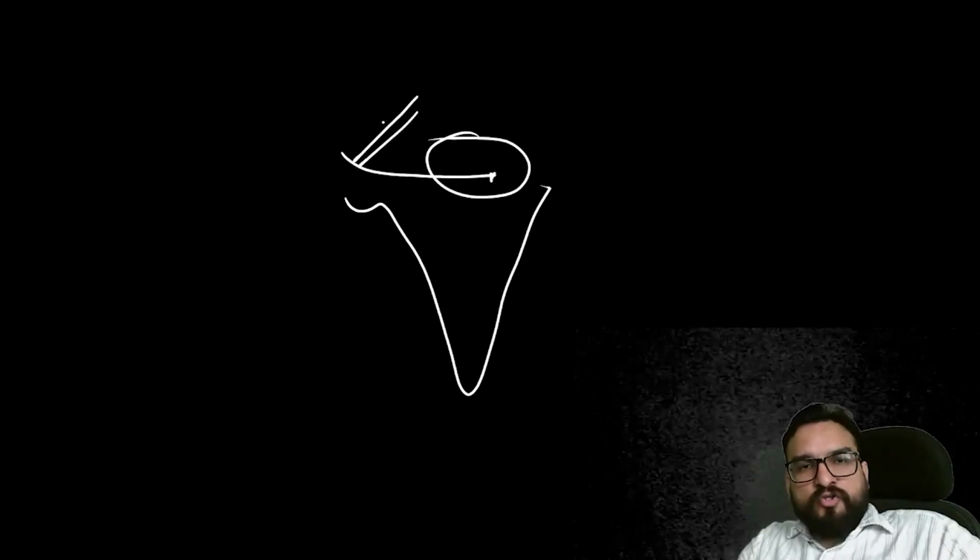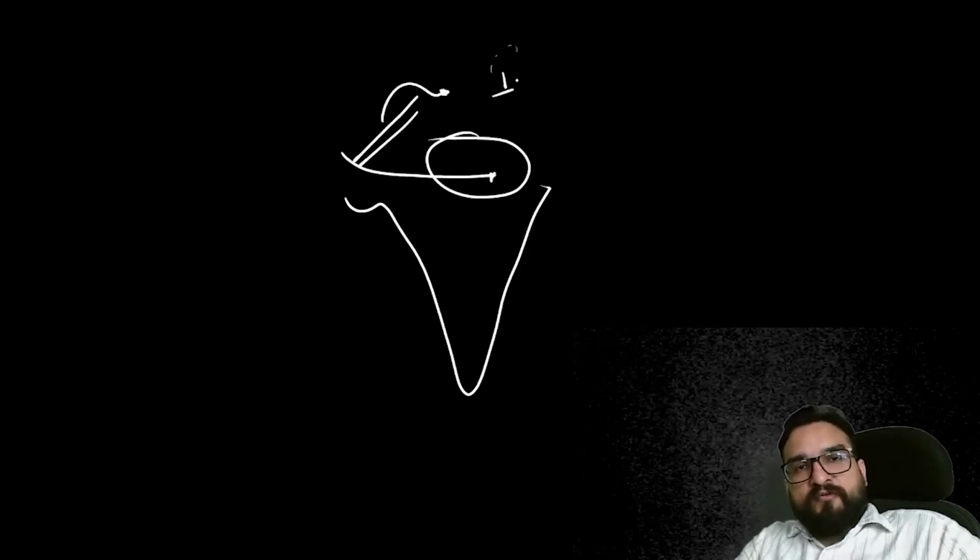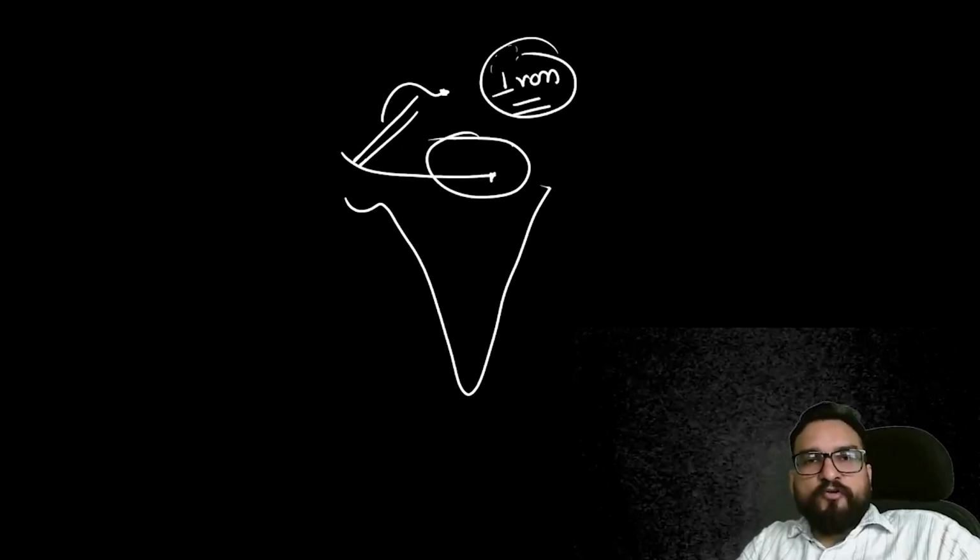And primarily because of one particular finding, that was iron metal at that point of time.